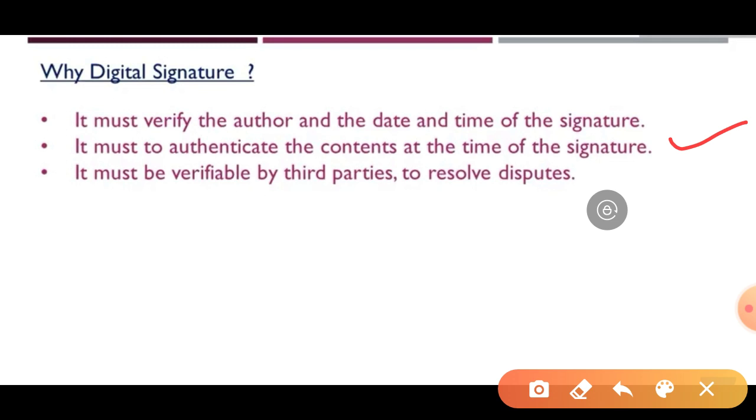Next, it must be verifiable by third parties to resolve disputes. Here the conversation is going on between the two parties, and the receiver gives the full details to the third party, so whenever problems arise, it can be solved. He sends all the details to the third party. Whenever Alice says she didn't send any messages, he has the full track, so she can't do anything. These three things we achieve with the digital signature.